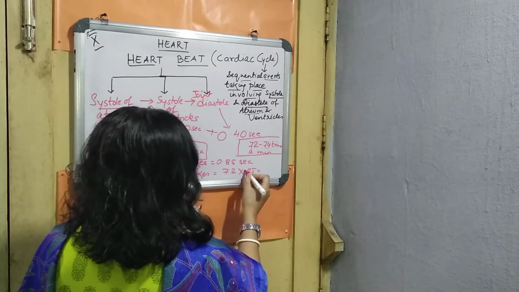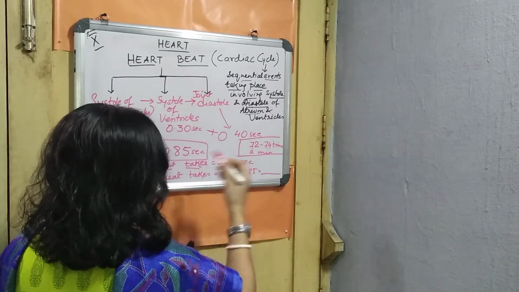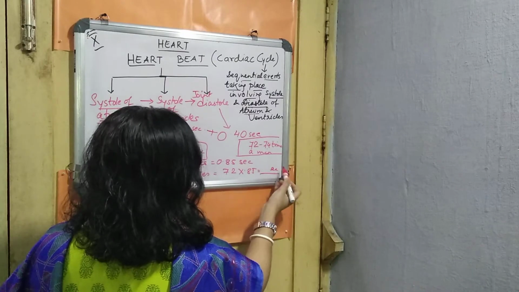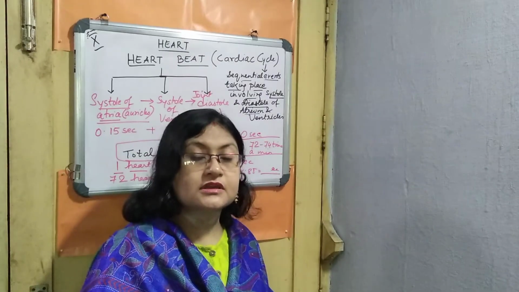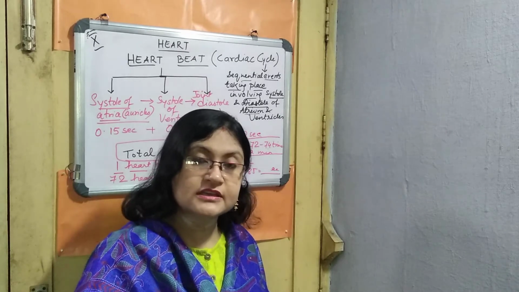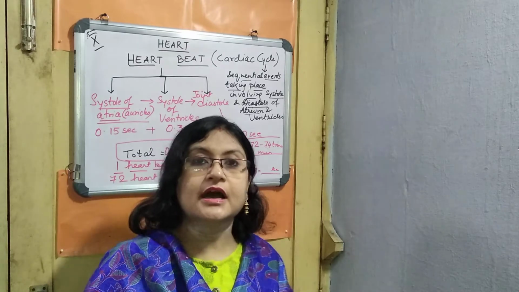You can multiply this and see. Like this we get the time in seconds, and you can convert that into minutes by dividing, right? This is the way we calculate the cardiac cycle. This is the heartbeat.